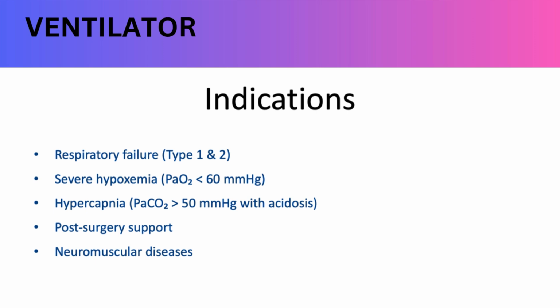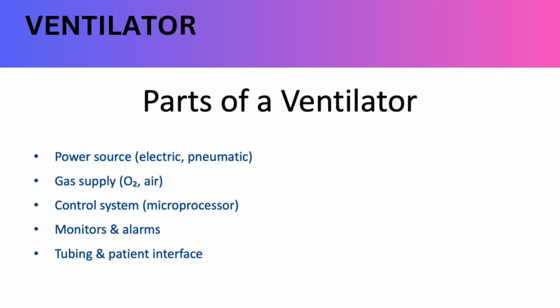Indications: we use ventilators in situations like respiratory failure, severe oxygen shortage, hypercapnia, after major surgeries, or in cases of neuromuscular weakness affecting breathing. Parts of ventilators: every ventilator has key components: a power source, gas supply, a control unit to set modes and parameters, a monitor to track patient status, and tubing to deliver air to the patient.